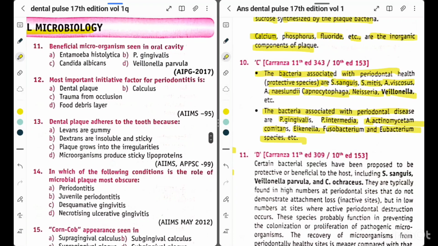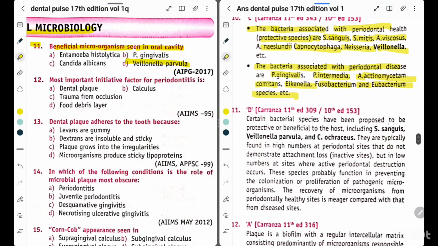Now question 11. Beneficial microorganism seen in oral cavity. Option A, Entamoeba histolytica, option B, P. gingivalis, option C, Candida albicans, option D, Veillonella parvula. So the answer is option D, Veillonella parvula.